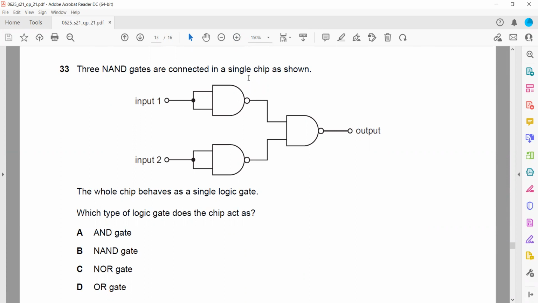So for inputs 0 and 0, 0 multiplied by 0 is 0, and as an inverter, it will give us 1. Here also 0, so 0 multiplied by 0 is 0, and as an inverter, 1. Then 1 multiplied by 1 is 1, and as an inverter, it will make 0. So when both inputs are 0, the output is also 0.